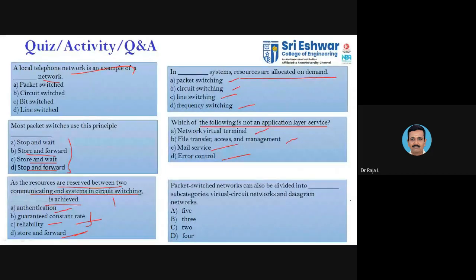The next one, the final one: packet switching networks can also be divided into two subcategories, virtual circuit and datagrams. I have told the answer, it seems. So virtual circuit and datagram are the two subcategories. So two is the answer which I have told. This is the activity associated with it. We have a number of questions available, so we need to pick only five to six questions for the activity.